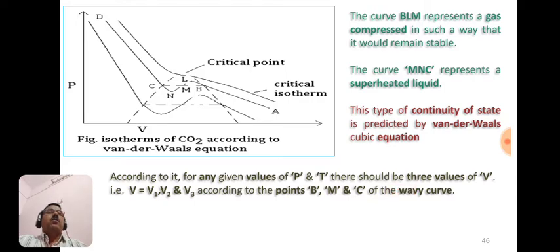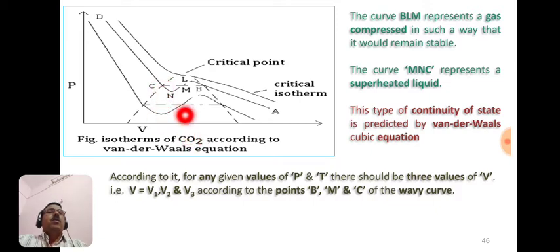Means at this particular point B, the volume is V1. At the point M, the volume is V2, and at this particular point C, the volume is V3.